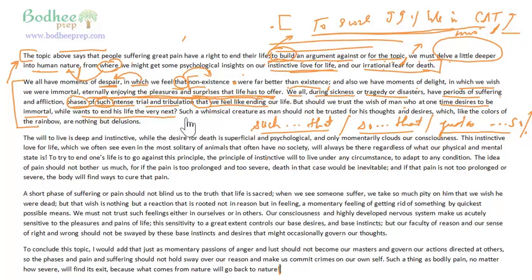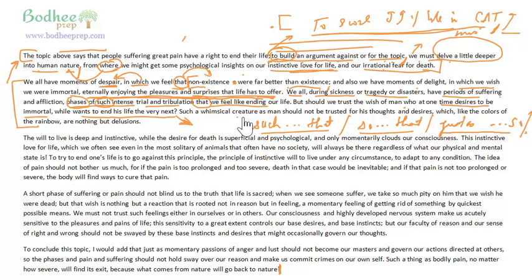Again, you have a rhetorical question. And when you have a rhetorical question, it is basically a denial. But should we trust the wish of a man who at one time desires to be immortal while wants to end his life the very next? No, we should not. That is what the author wants to say.